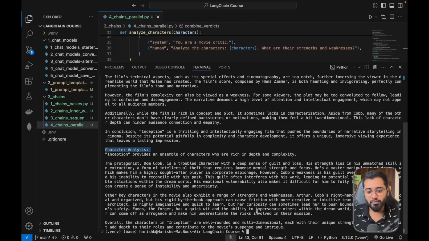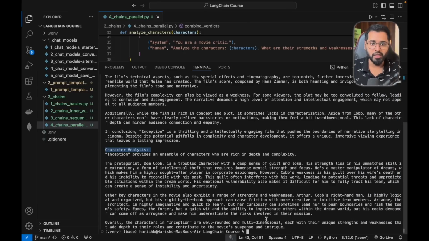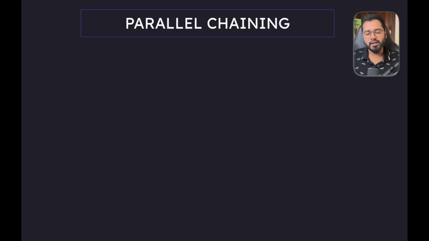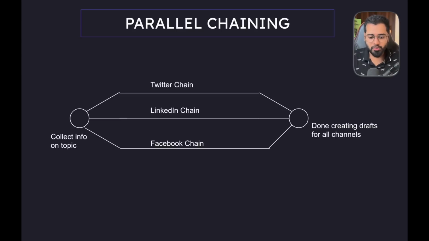You can use this for a variety of use cases based on the business requirements, right? I'll also give you another example so that you can see where we can apply this concept of parallel chaining, right? Let's say you want to write a social media post on multiple channels, on the same topic, let's say, right? So we have Twitter, we have LinkedIn, Instagram, Facebook, right?